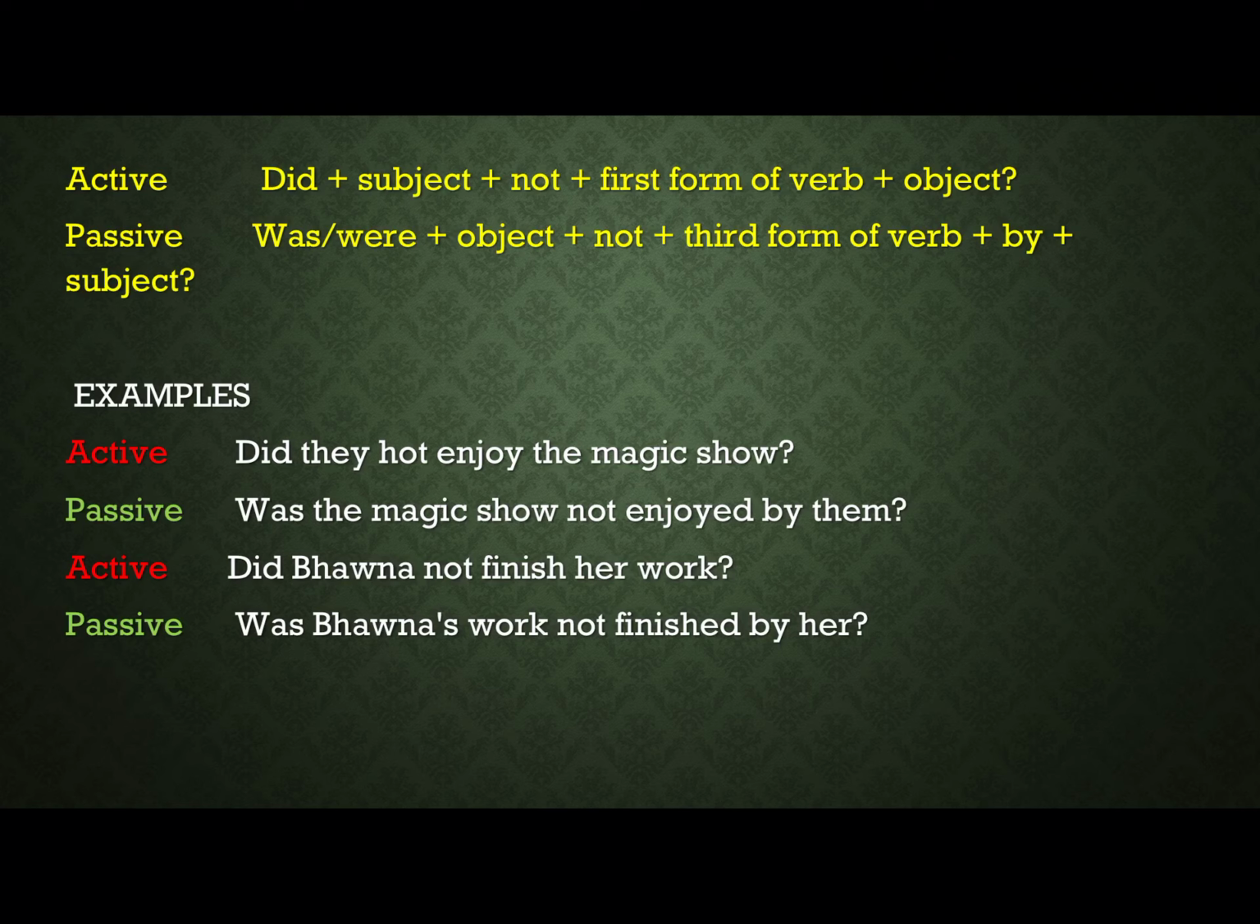Did Bhavna not finish her work? See, because there is a pronoun in her work, in order to specify, instead of her, we will use: Was Bhavna's work not finished by her? Instead of repeating Bhavna, we will be using a pronoun for Bhavna, and that is her. So these are the examples.